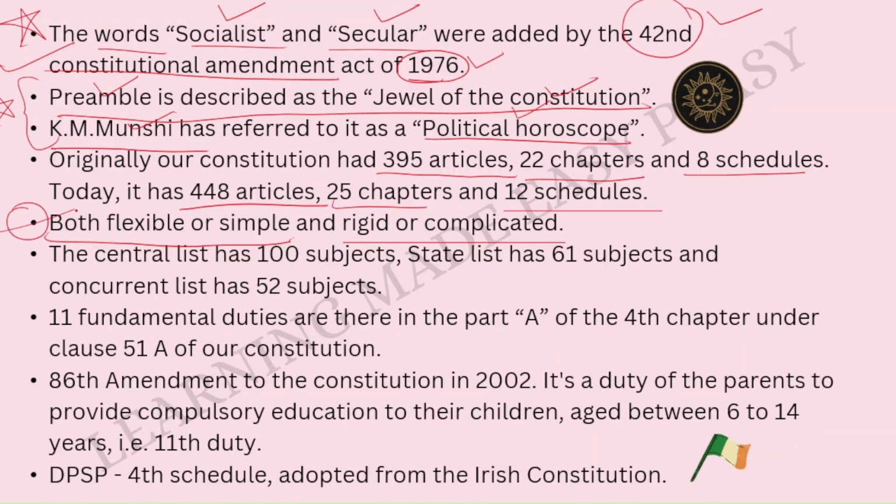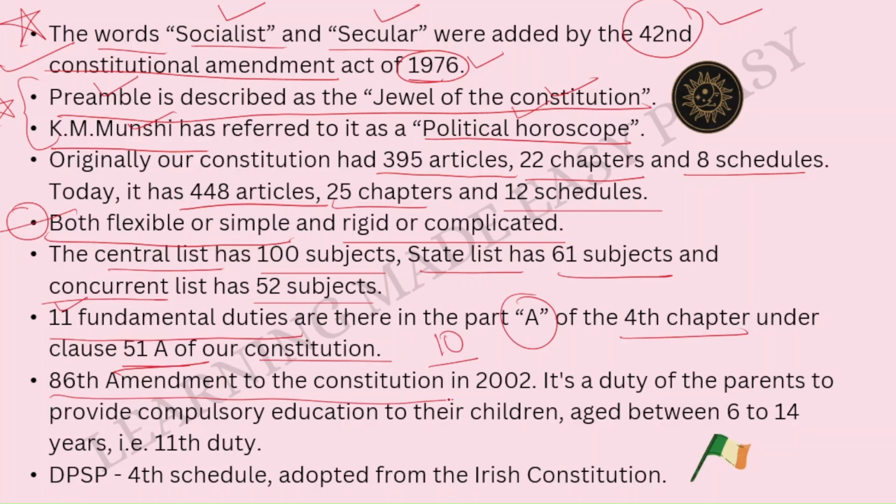This is one of the important features of our Constitution. So please remember this. Then the central list of a Constitution has 100 subjects, the state list has 61 subjects, and the concurrent list, that is the list that is shared by both center and the state, it has 52 subjects. There are 11 fundamental duties, which is in the part A of the 4th chapter under the clause 51A. So this is the article 51, clause A of our Constitution. Originally, we just had 10 fundamental duties, but then the 11th was later added.